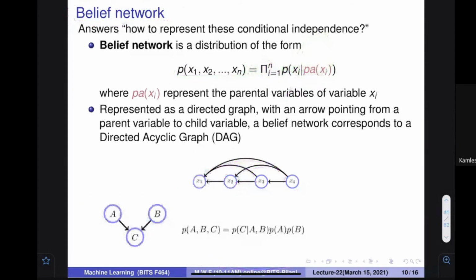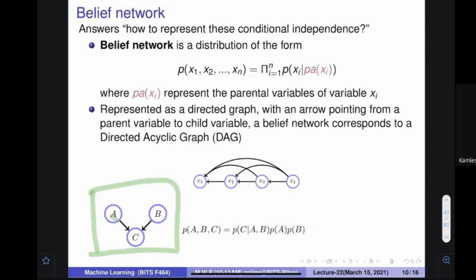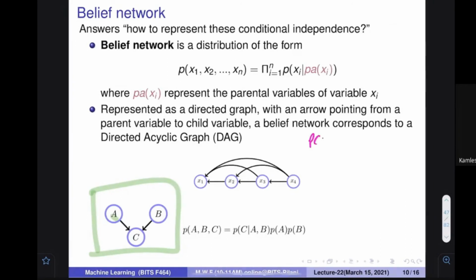All right. So for this expression, what is this? You say that probability of A, for this thing, probability of A given what? Probability of B given what? Probability of C given what? Multiplication of these three terms. And you know that A and B are not dependent, so they are directly there. C is dependent upon A and B. So this is what the expression is.